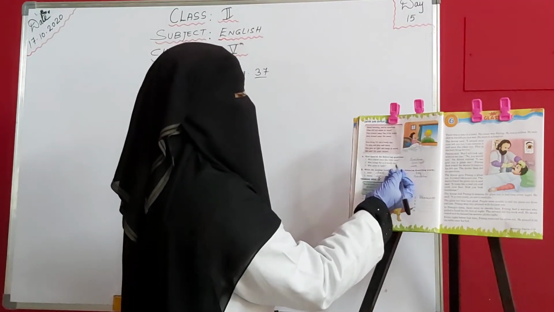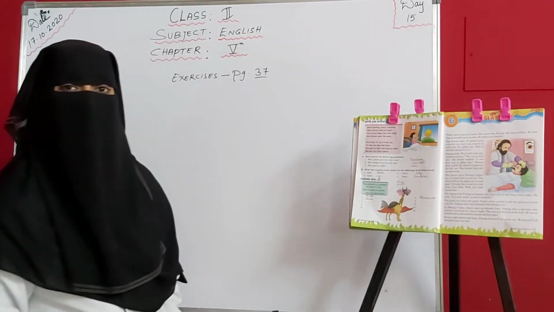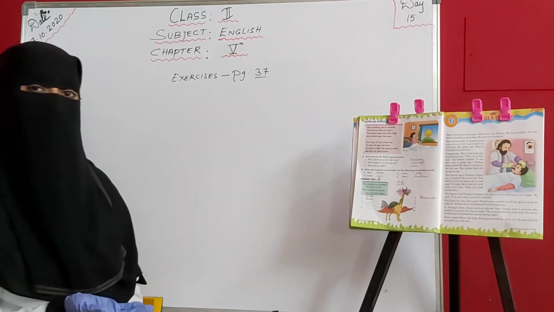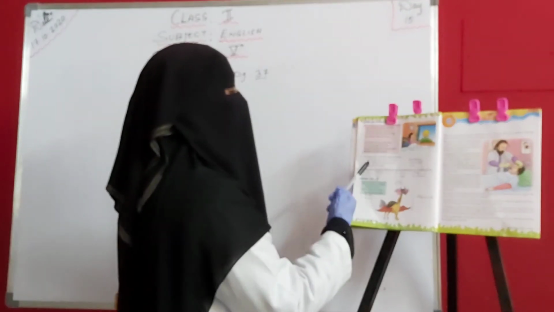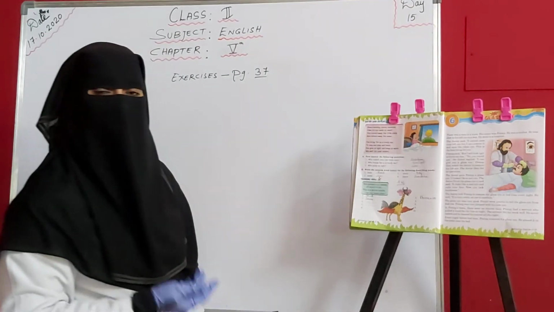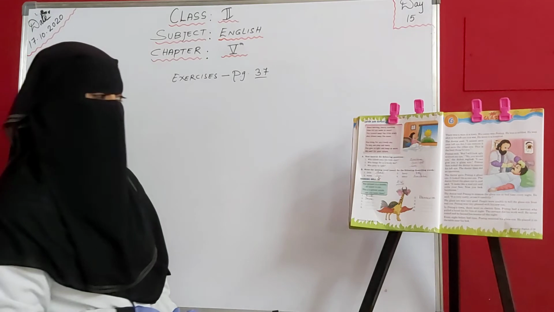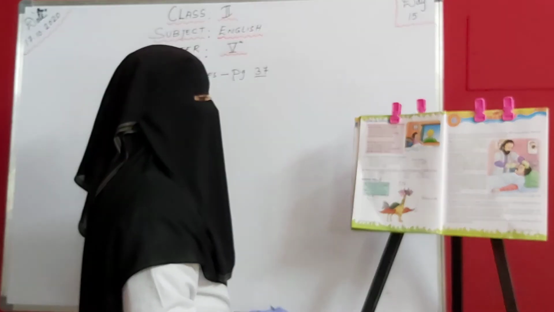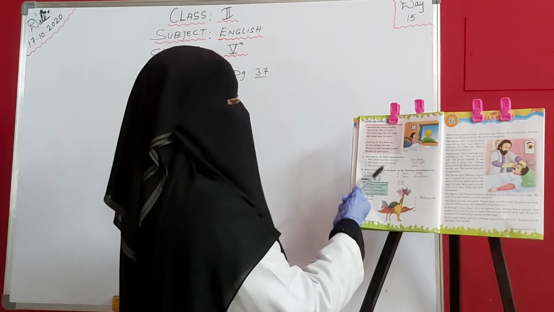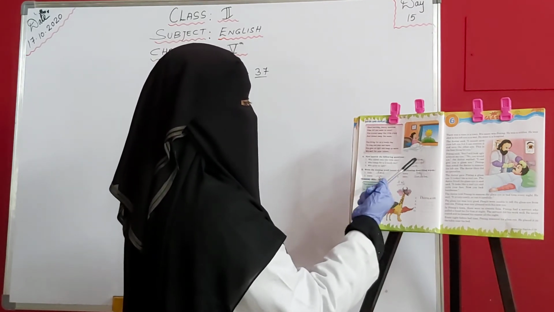Who brings for us a lovely day? हमारे लिए lovely day कौन लाता है? Sunlight. The sunlight brings us the lovely day. Who gives us light? Light कौन देता है? Obviously sun. So write sun here. Sun gives us light.